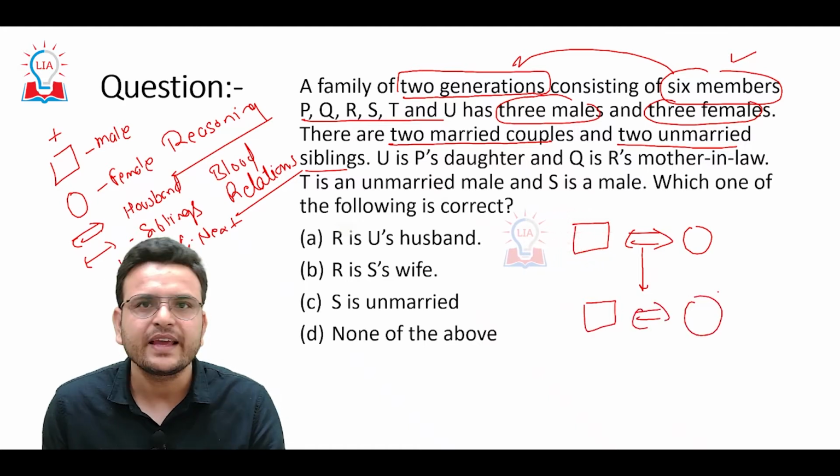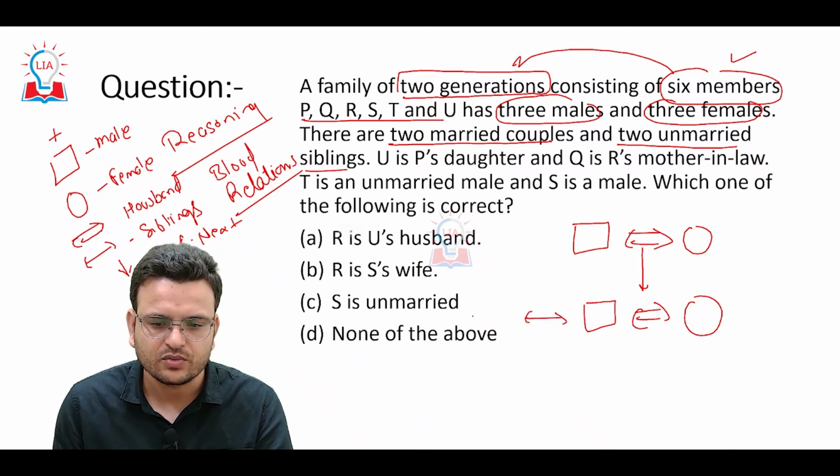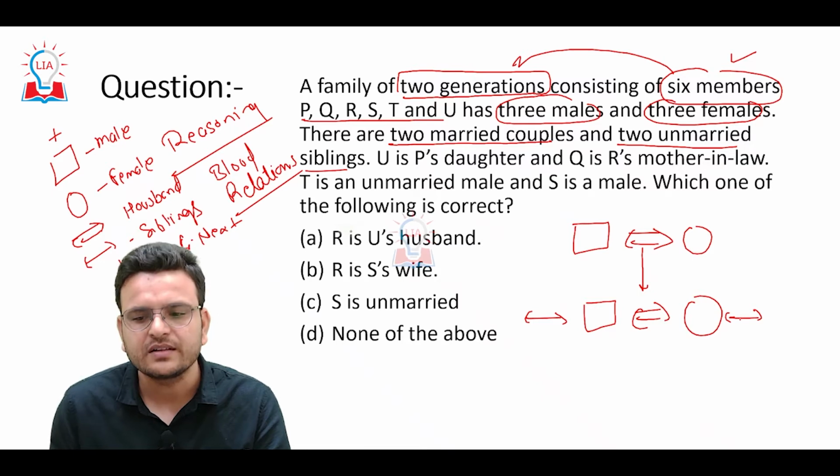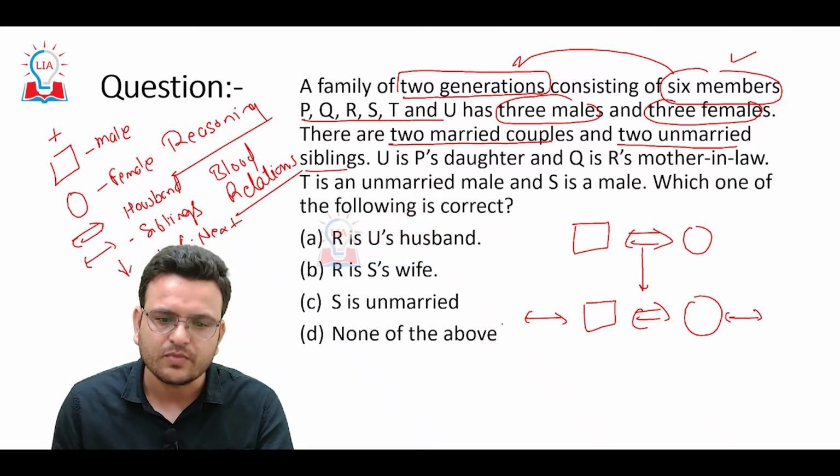Okay, then they have some siblings also, like 1 or 2 siblings on this side and 1 or 2 siblings on this side. Able to understand? Once you know it, then this question is not much difficult.